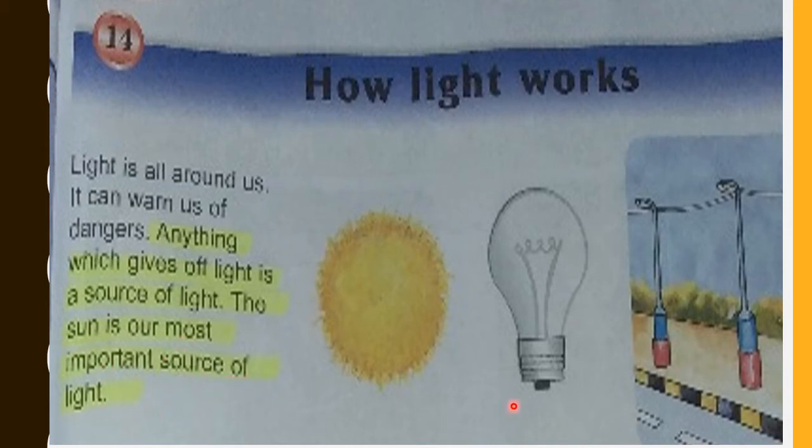Here you can see some sources of light. Sun is the most important and natural source of light, right? Anything that gives us light is a source of light. It can be a fire, a candle, a torch, a bulb, anything that gives us light is a source of light, but sun is our most important source of light, right?